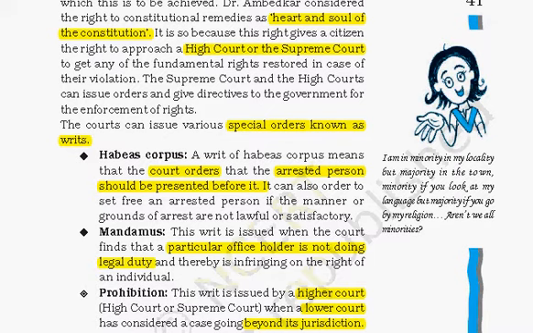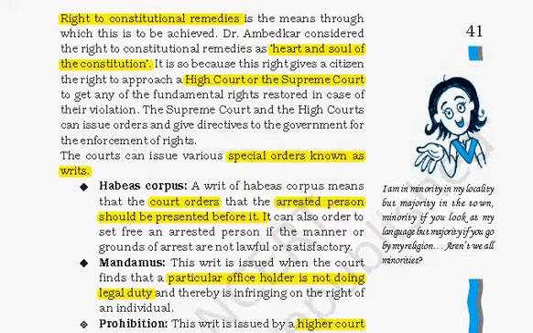Under fundamental rights, we saw one right called the right to constitutional remedies. This right gave citizens the right to approach the High Court or Supreme Court to get any fundamental right restored in case of violation. Dr. Ambedkar, who was the framer of the constitution, called this right the heart and the soul of the constitution because it ensured that all fundamental rights would be enforced.